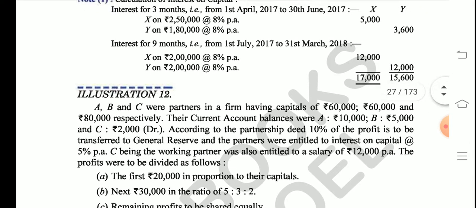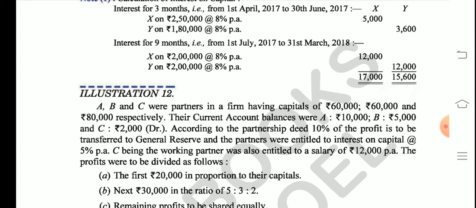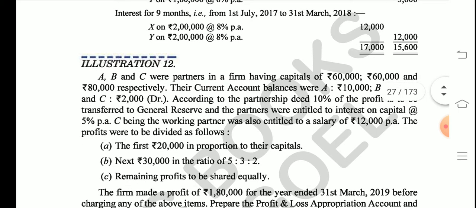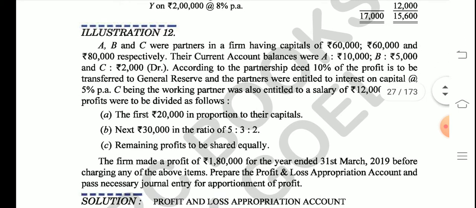Now question number 12. Question number 12 is also a very, very good question. As I've told you, we have to move as the question says. The question has been divided into three parts, so we'll have to do all these adjustments and solve in this manner only.